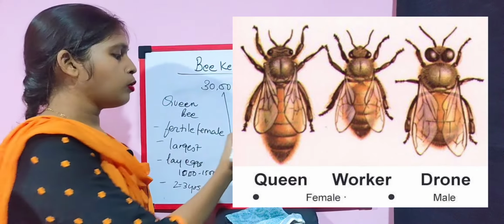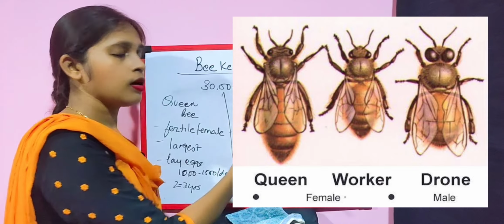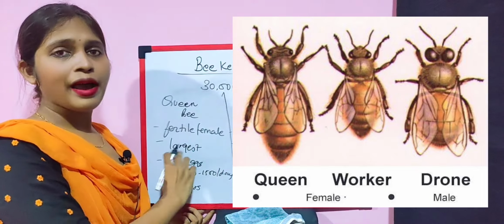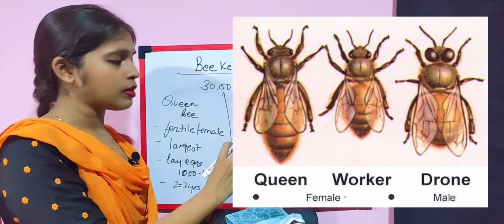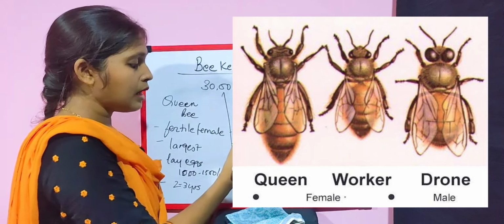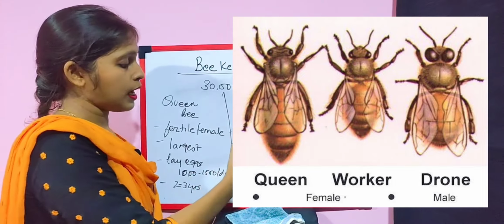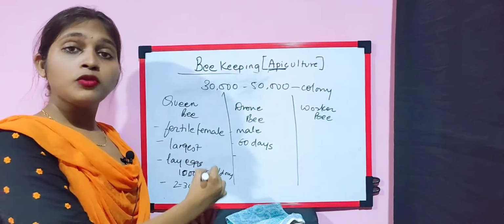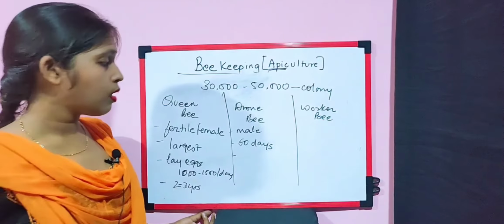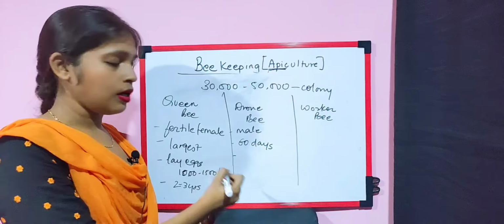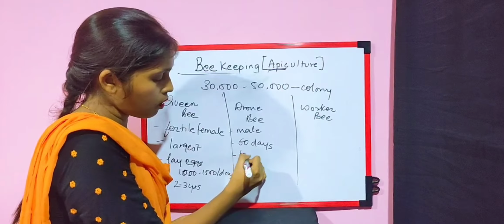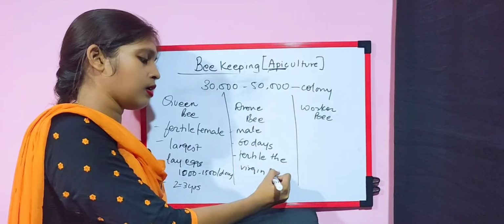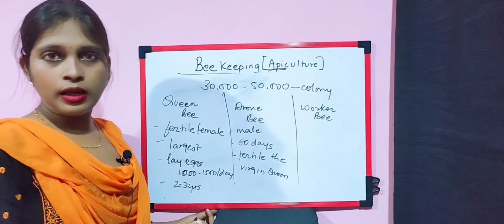Now the drone bee. The drone bee is basically the male bee, and it is not as large as the queen, but it is sorted into medium size. You can check in the picture. Its lifespan is about 60 days, and the only work of this drone bee is to fertilize the virgin queen. That's the only work the drone bee has.